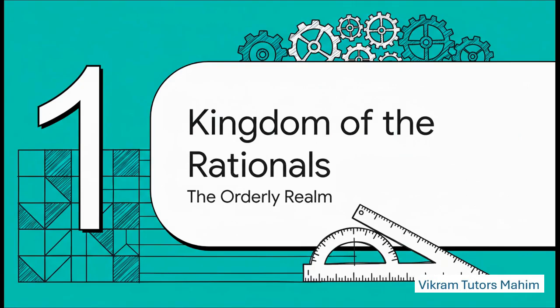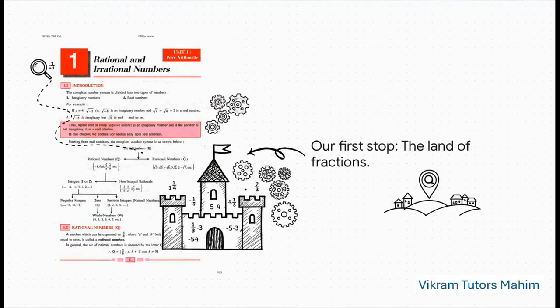Okay, so our first stop is the kingdom of the rationals. You can think of this place as a realm of perfect order, total precision, and predictability. Every single number that lives here plays by a very clear set of rules. So zooming in on our map, you can see the rationals, which mathematicians love to label with the letter Q. This kingdom is huge. It covers all the whole numbers, all the integers, and of course, as the caption says, the entire land of fractions.